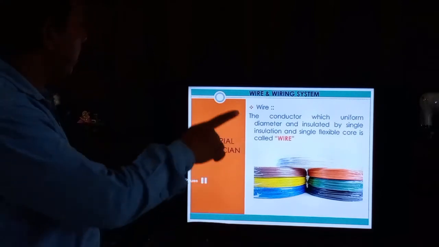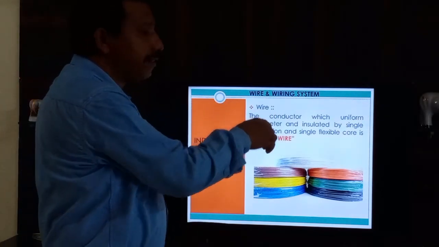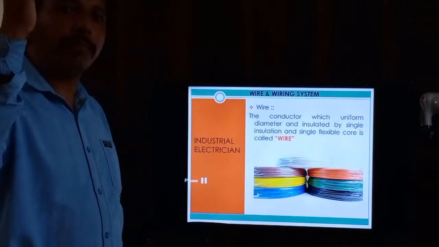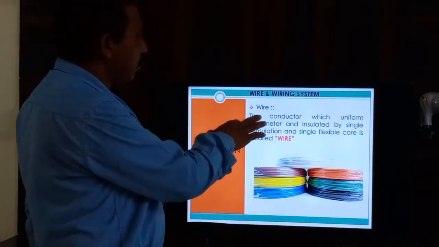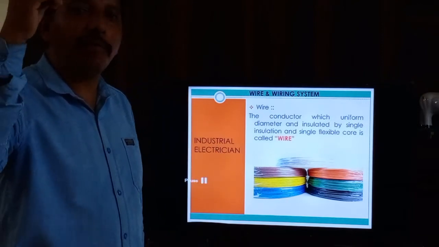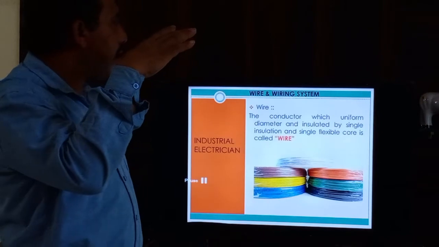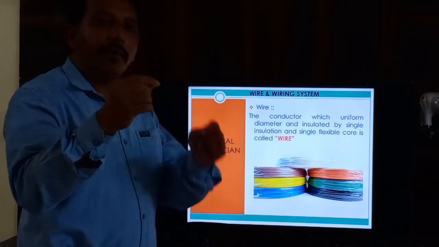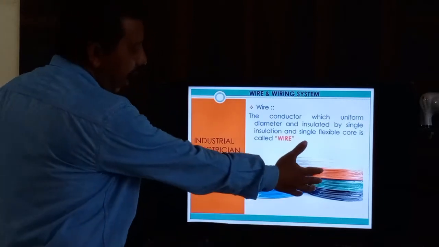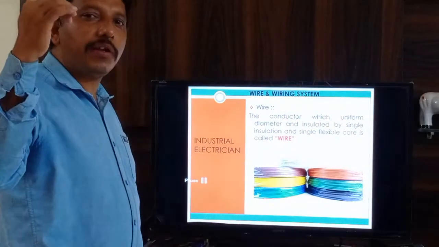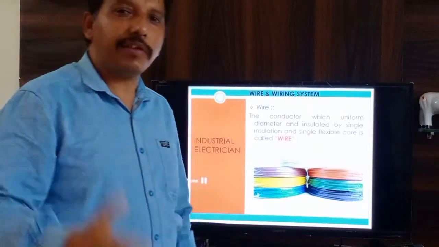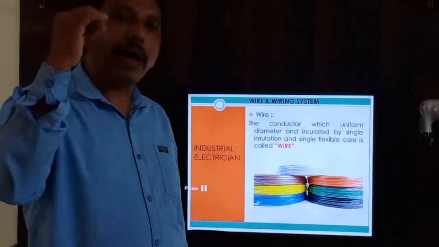Okay, so this is one kind of conductor, and it has a fixed dimension. It comes in fixed sizes like 2.5 mm, 4 mm, 6 mm, like that. It is insulated by single insulation, PVC type insulation, and wire always comes flexible. So these are our wires. Wire comes in flexible sizes, and they are available in different sizes as per our wiring requirement.